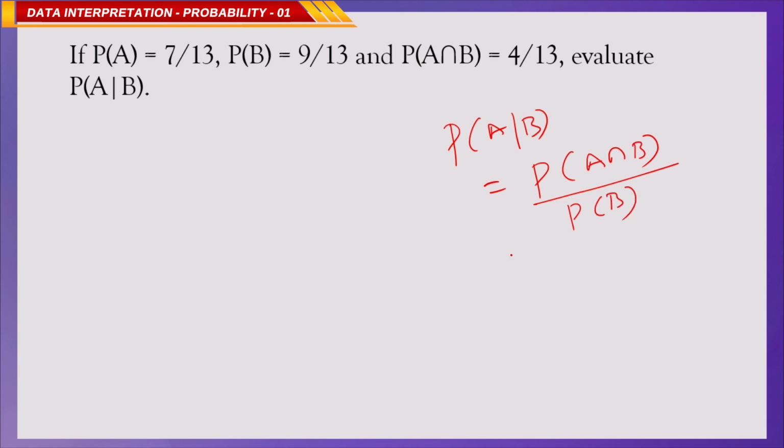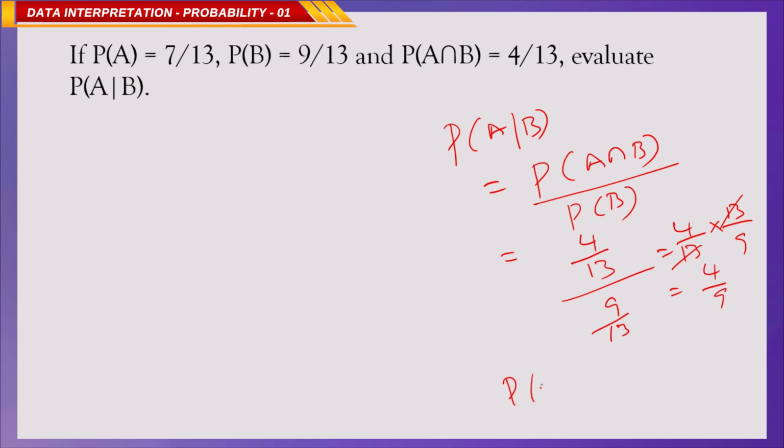P of A intersection B is 4 by 13 and P of B is 9 by 13. So its value is 4 by 13 times 13 by 9. 13 gets cancelled, 4 by 9. So P of A by B is 4 by 9.